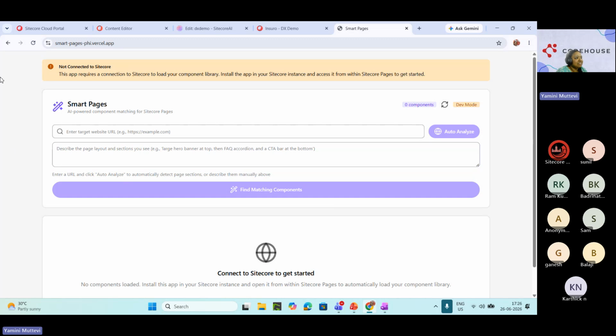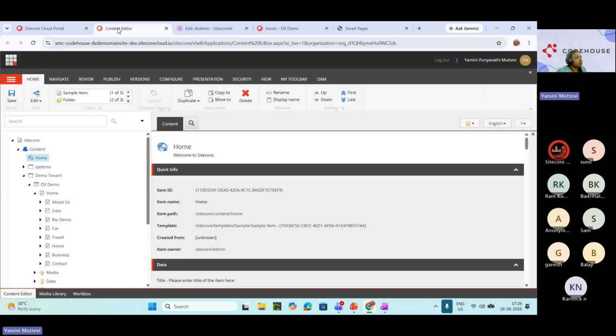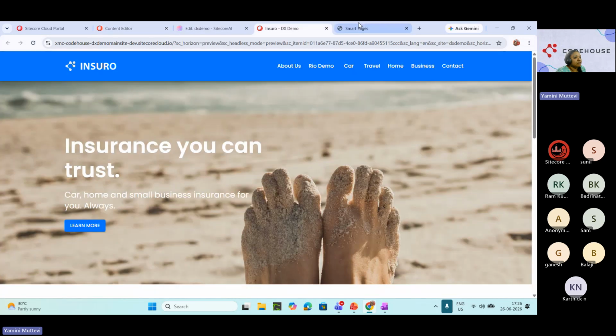And this is the dev mode. It requires our application to connect to the Sitecore instance. Okay, let me show you something first before we proceed to the demo.